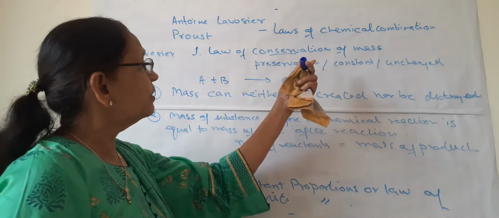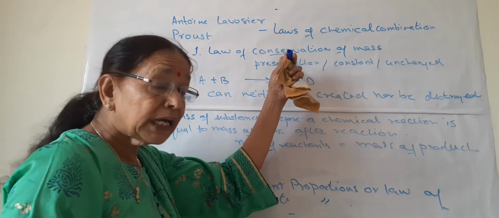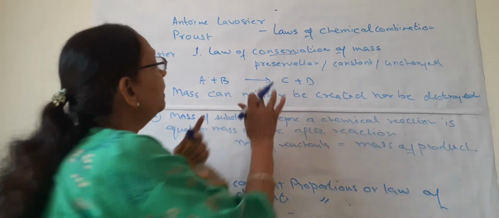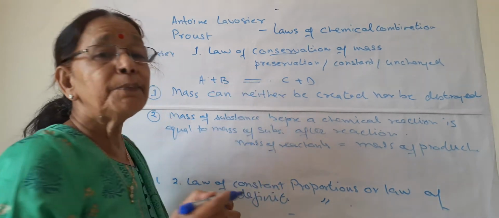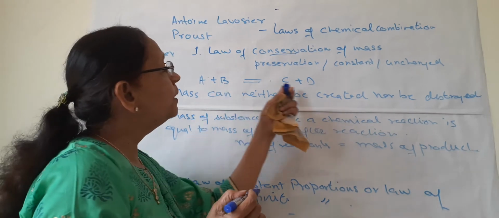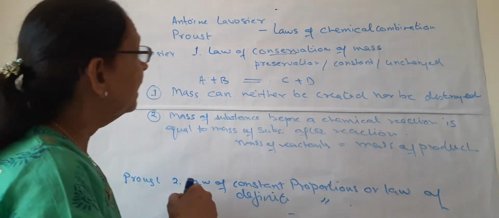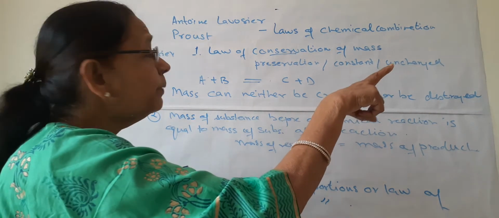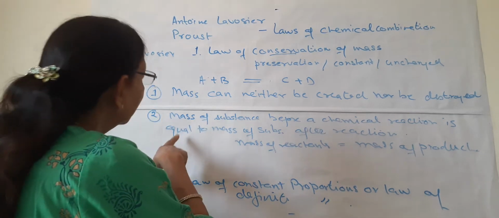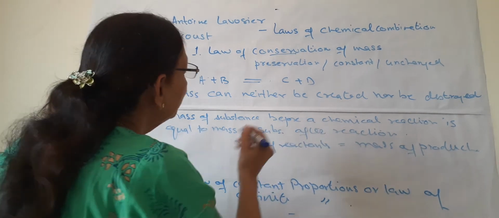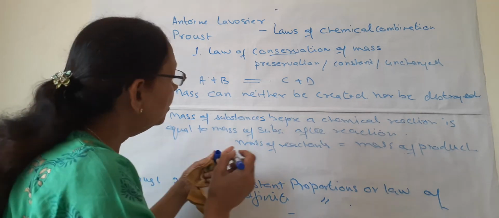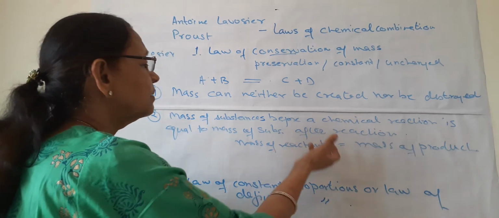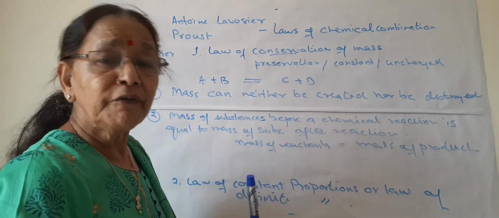So what is the law of conservation of mass? Mass is conserved. That is, if this is the chemical reaction, A plus B should be equal to C plus D. The mass of A and B should be equal to the mass of C and D. So the definition: mass can neither be created nor be destroyed. Second, the mass of substances before the chemical reaction is equal to the mass of substances after the reaction has taken place. Mass of reactants is equal to mass of products.